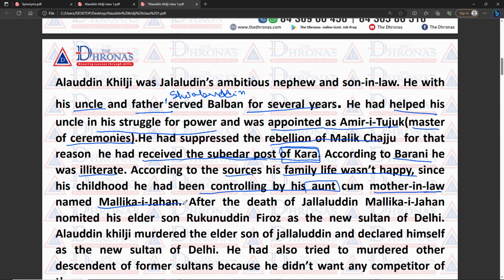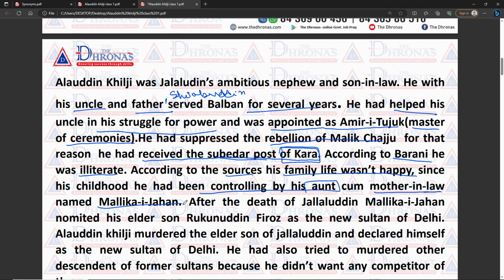After the death of Jalaluddin Khilji, she declared her son Rukunuddin Firuz Shah the Sultan of Delhi. But Alauddin Khilji came to Delhi and overthrew the power of Malika-e-Jahan and her son Rukunuddin.